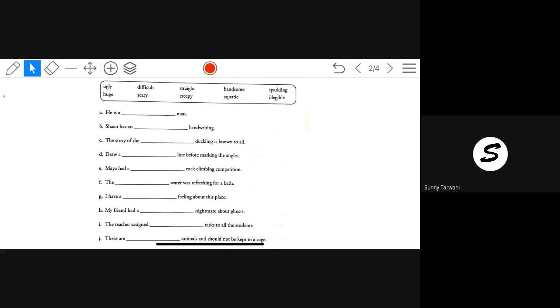Just go through it, then I will zoom in. One option, one blank. The option will not be repeated. When you complete reading, then you tell me.